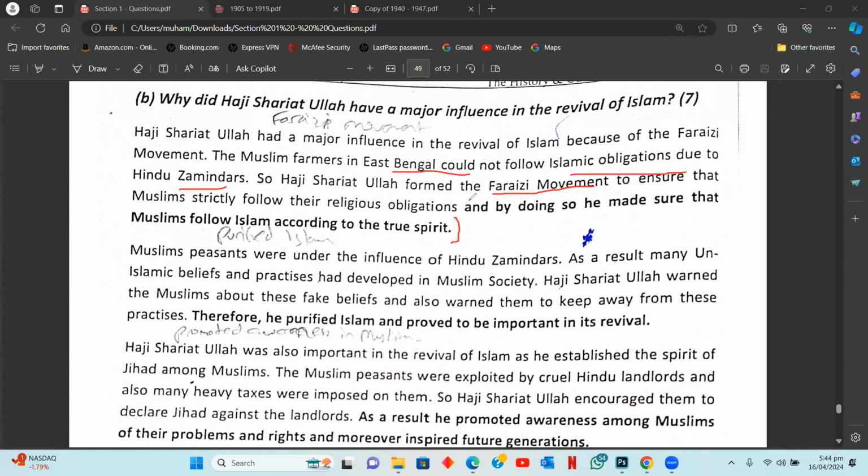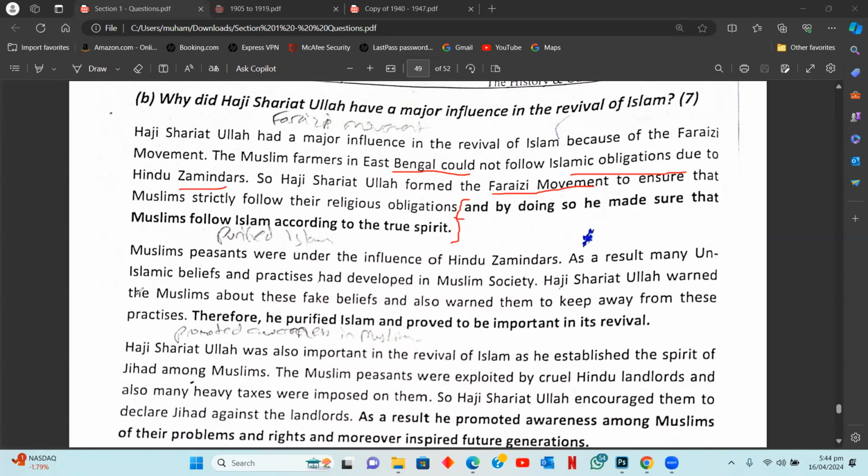Now, why was the Faraizi movement important? You see, this is the analysis: he made sure that the Muslims follow Islam according to its true spirit, to understand the value of faraiz and the value of obligations upon Muslims, right? The responsibility as a Muslim. So this is why he was important.